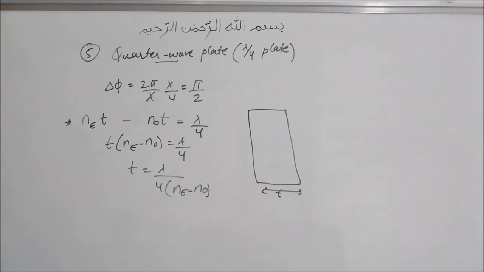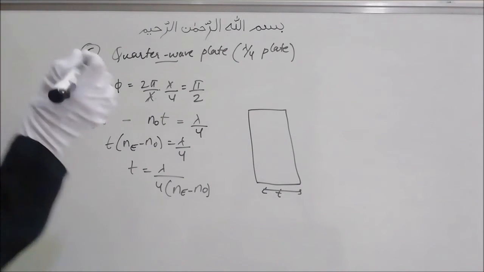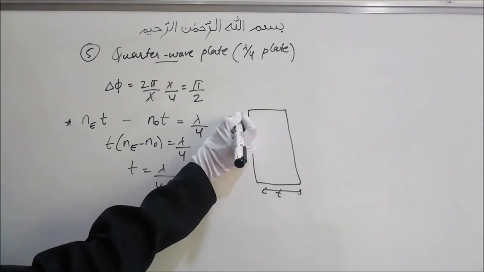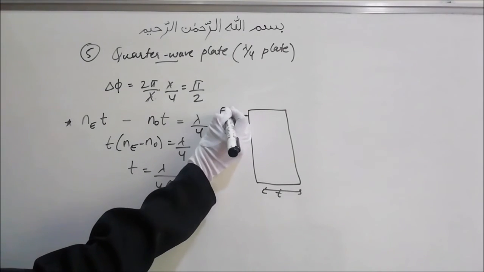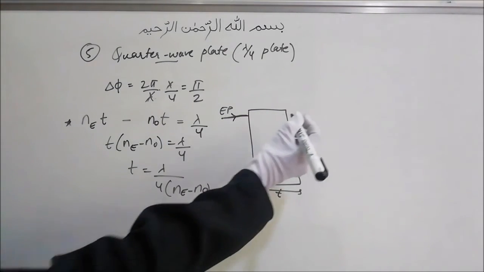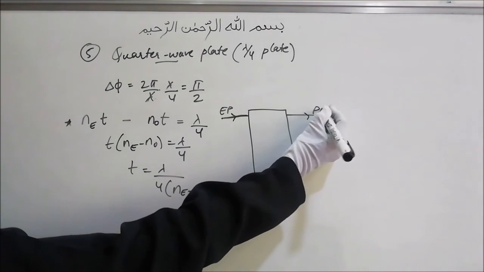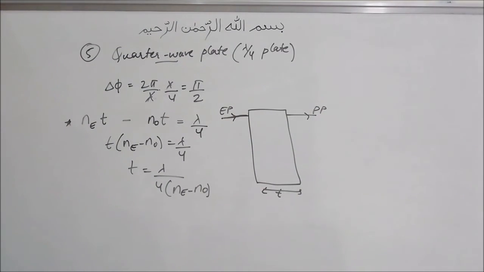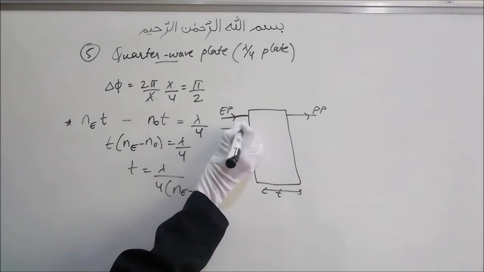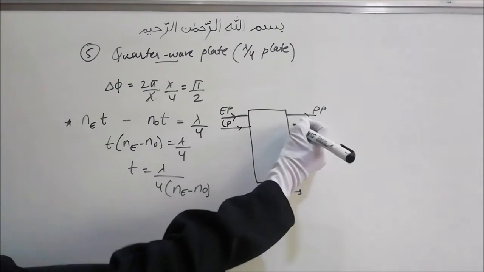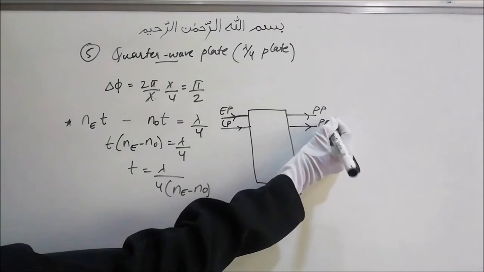So now what happens on this plate is that if elliptically polarized light falls on this material, it will become plane polarized. Just remember this. If you put circularly polarized light on this material, then also it will become plane polarized.